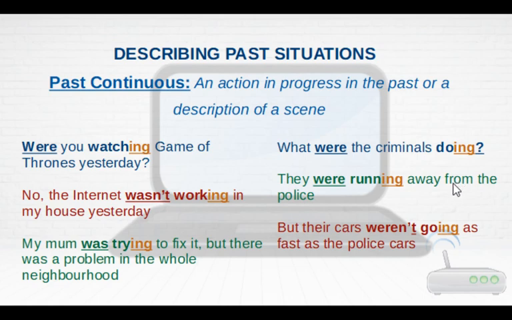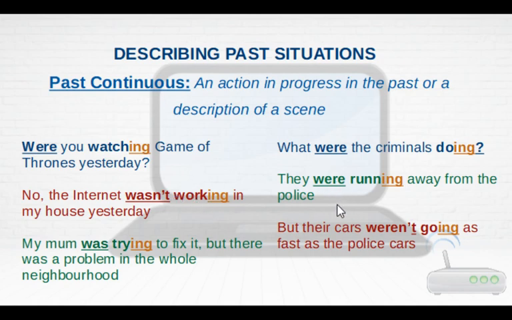Another example, what were the criminals doing? They were running away from the police, but their cars weren't going as fast as the police cars. Okay? So, as we can see, these actions don't have a clear beginning or a clear end. They are taking place during the whole time that we are referring to in the past, okay?